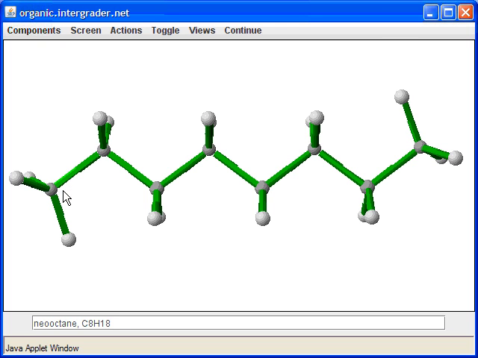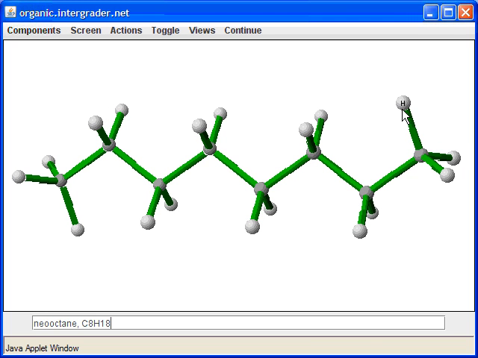You can see that each one of the carbons I can consider to be like a methylene, even this carbon, with an extra hydrogen, which is really a methyl, not a methylene. This carbon's a methylene, this is a methylene, methylene again, methylene, and again here at the end I really have a methyl, but I'm going to call it a methylene with an extra hydrogen.